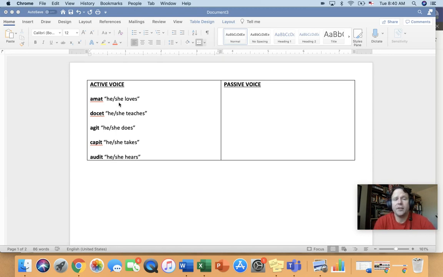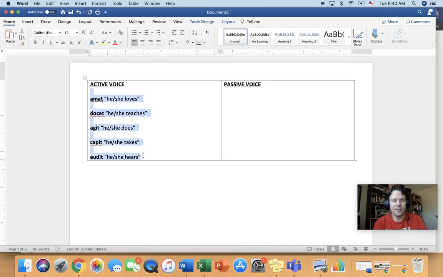We could say he or she, or it, by the way, and we could say he or she is loving or does love, but I've kept it really simple here. So he or she loves. Now, the passive voice in Latin is super easy. In fact, it's such a simple change that I'm just going to copy and paste this whole thing here and bring it over here.